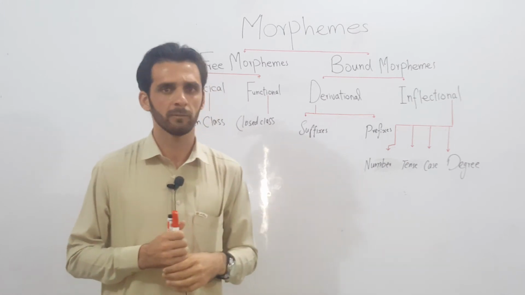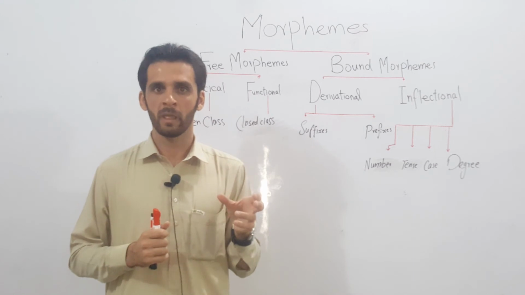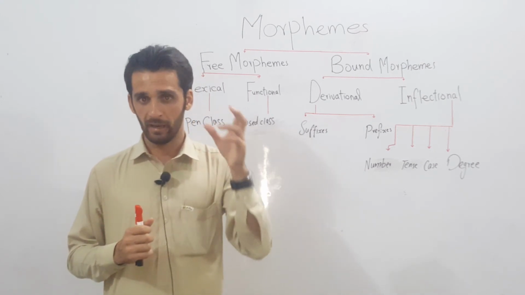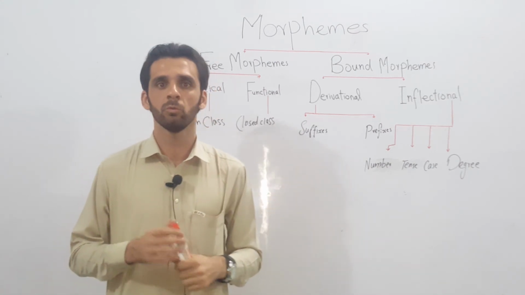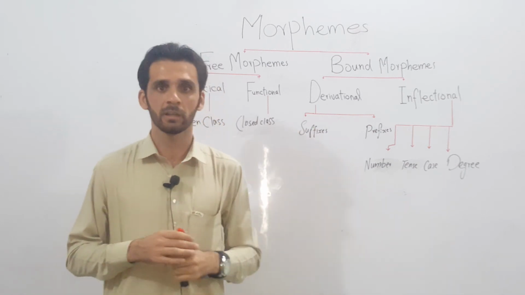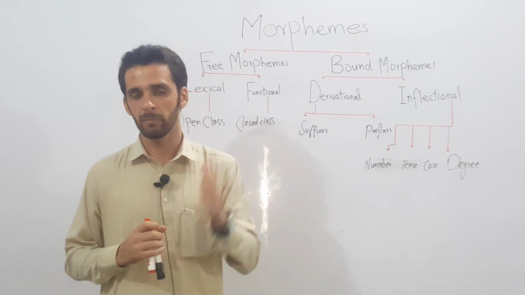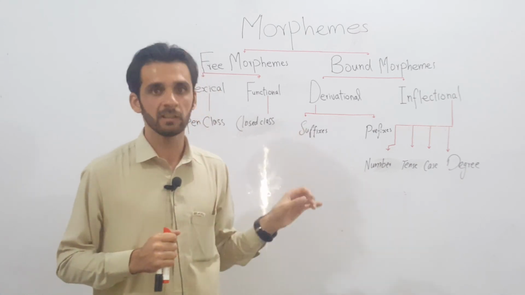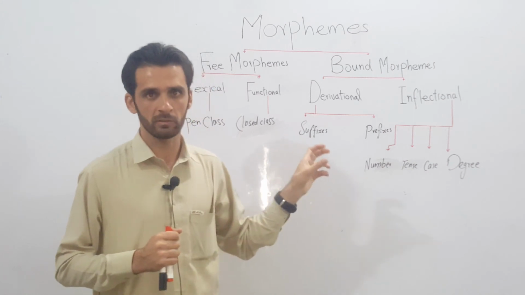Tense is also one of such categories. Like if we have a word walk and we add ed to it, we get walked, which is the inflected form, the past form of the word walk. Case is also one of such categories which we form by using a new word. Suppose he is a subjective case and him is an objective case. We have used a new word him, but it still contains the source, the word he, from which we have derived him.